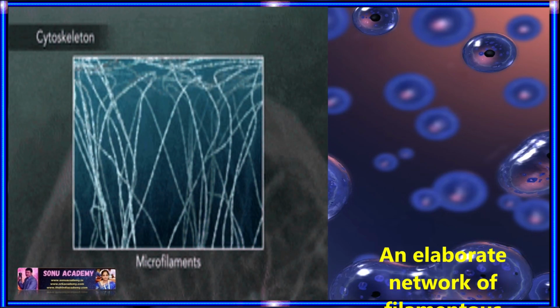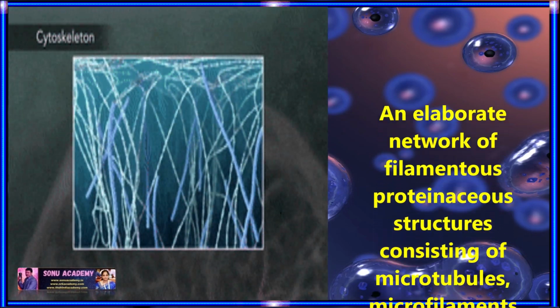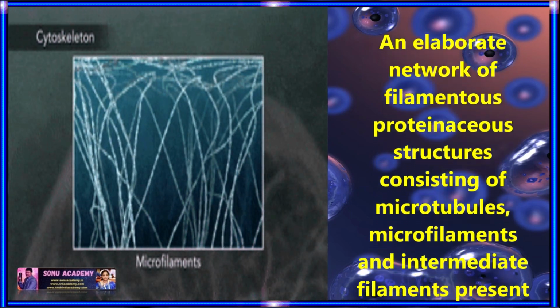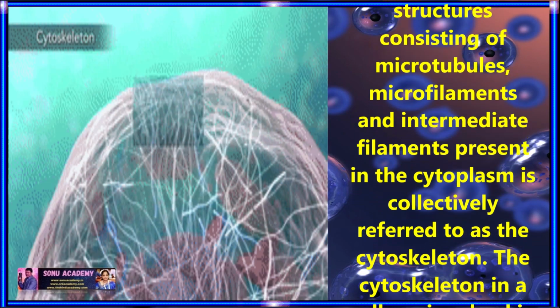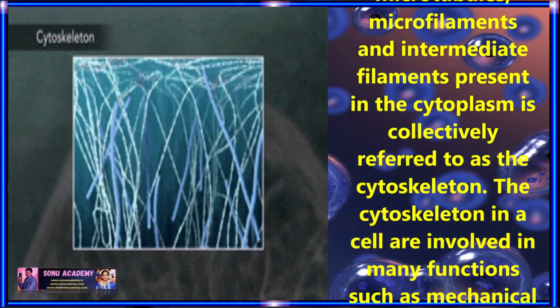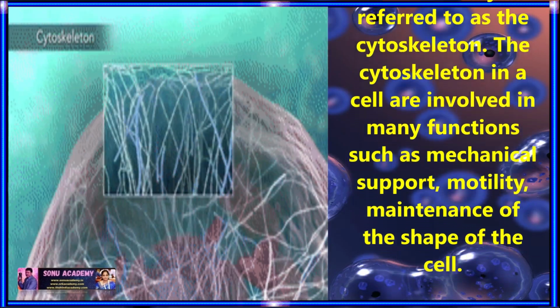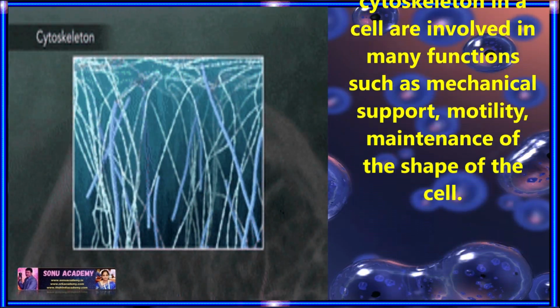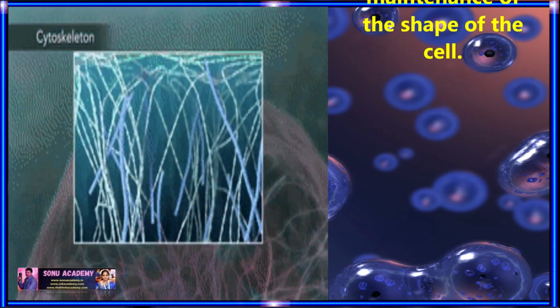Now let us discuss the cytoskeleton. An elaborate network of filamentous proteinaceous structures consisting of microtubules, microfilaments and intermediate filaments, present in the cytoplasm, is collectively referred to as the cytoskeleton. The cytoskeleton in a cell is involved in many functions such as mechanical support, motility, maintenance of the shape of the cell, etc.